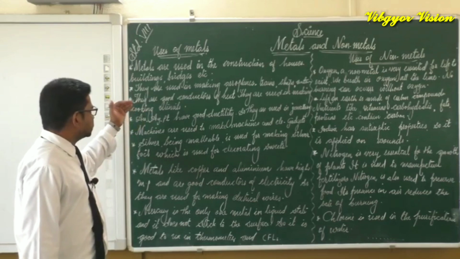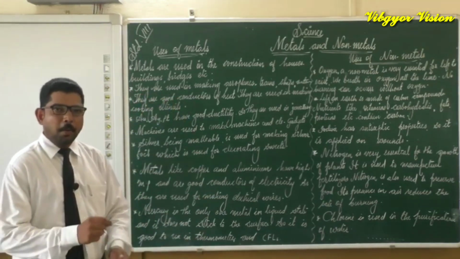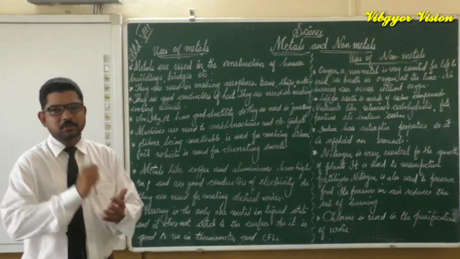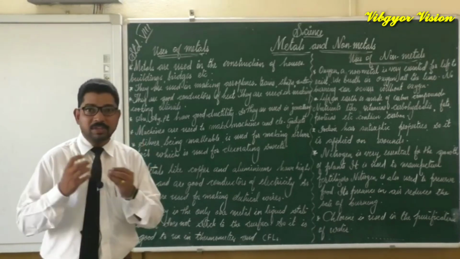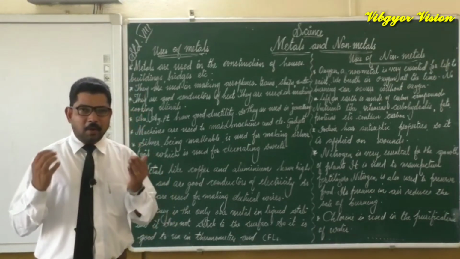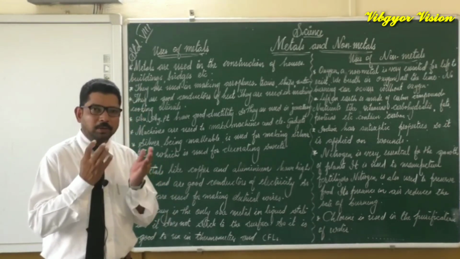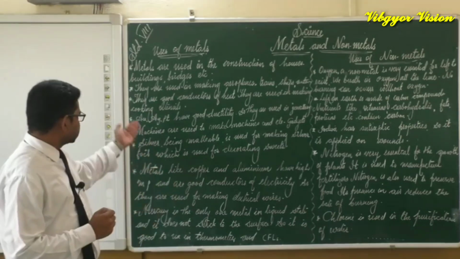Now the third point, they are good conductors of heat. We know metals are good conductors of heat. So they are used in making cooking vessels or cooking utensils. We know in our house, if you are going to the kitchen, all the cooking vessels will be made up of metals.